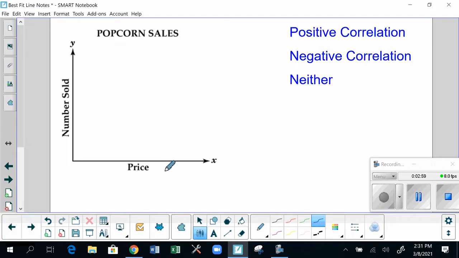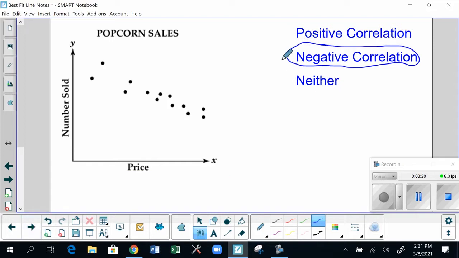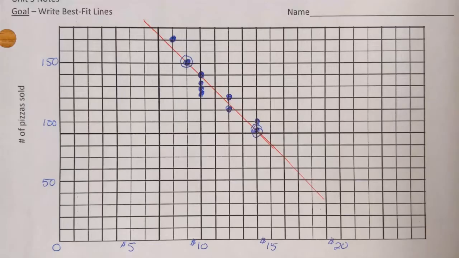Okay, and then here's the last one we'll look at. Here is the price that a concession stand is charging for a bag of popcorn. So over here, it would be free, $0. Over here, maybe they're charging like $20 a bag. How many bags of popcorn are they going to sell, depending on the price? Well, this one's going to be negative. The more you charge for something, the less you're going to be able to sell. That is a negative correlation. And with that in mind, let's jump into the notes here.